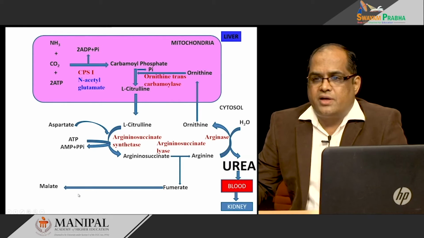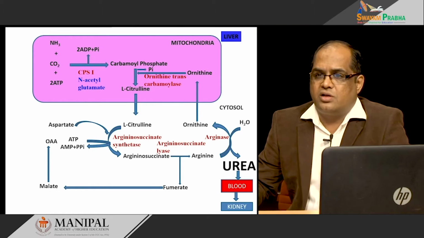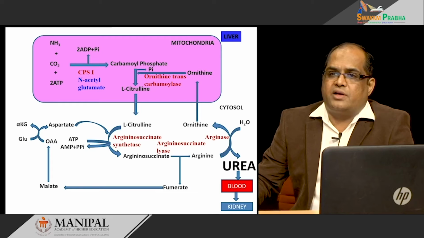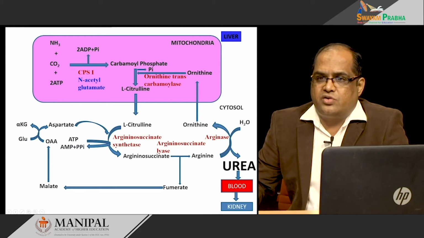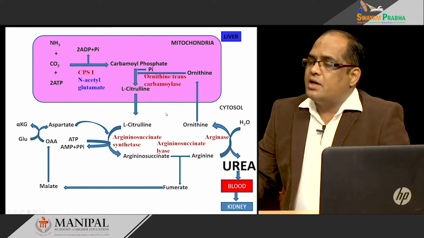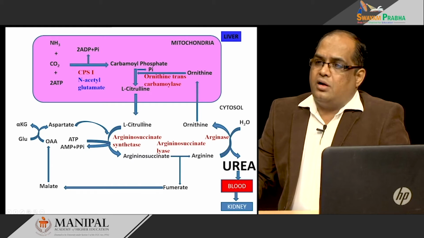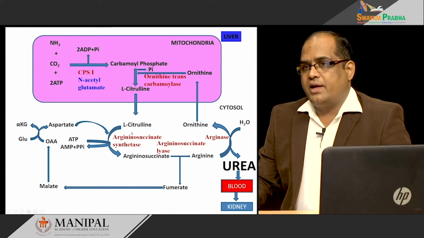The fumarate can be converted back into malate, malate into oxaloacetate, and then by a transamination reaction oxaloacetate is converted into aspartate, which can be reutilized. This is the normal conversion of ammonia into urea, that is the urea cycle.